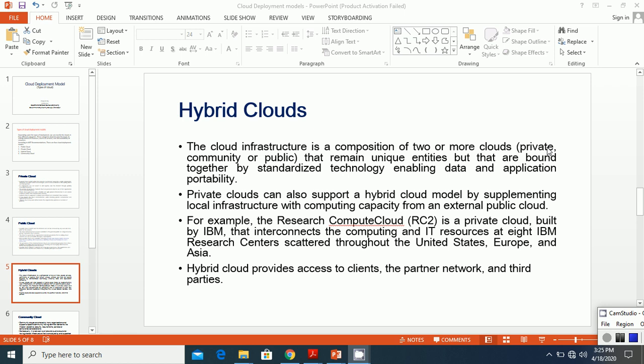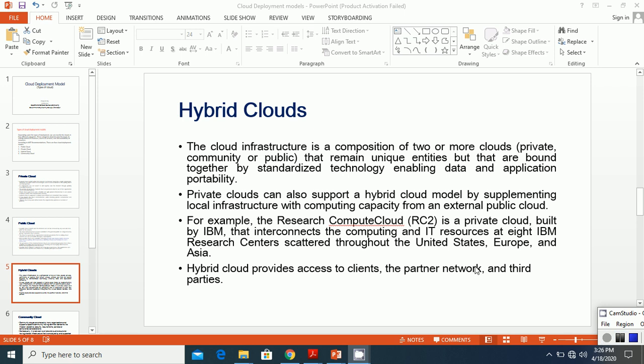It may be possible that two private clouds are combined. We can combine private cloud with public cloud, private cloud with community cloud, or public cloud with community cloud. Any combination may be possible. They remain unique entities, but are bound together by standardized technologies enabling data and application portability.